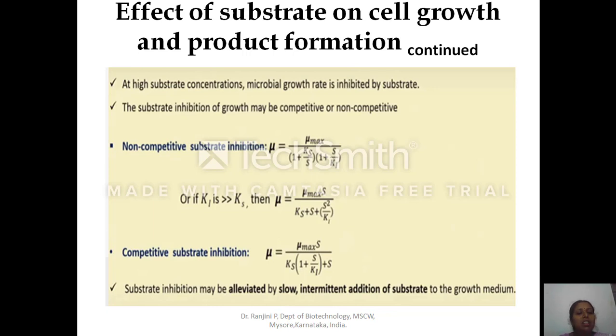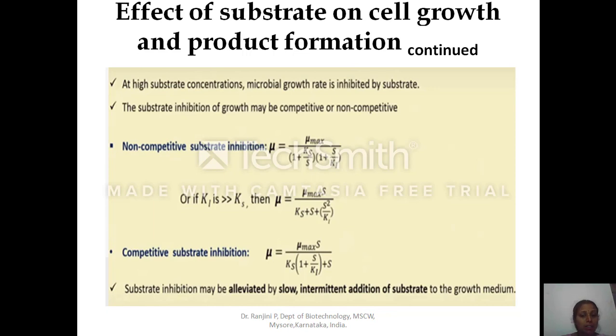Non-competitive substrate inhibition can be calculated using the formula mu is equal to mu max divided by 1 plus Ks divided by S into 1 plus S divided by Ki. If Ki is greater than Ks, then mu is equal to